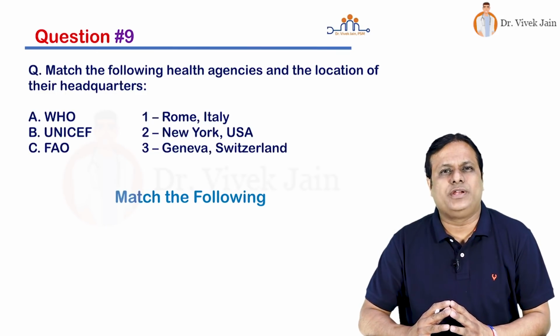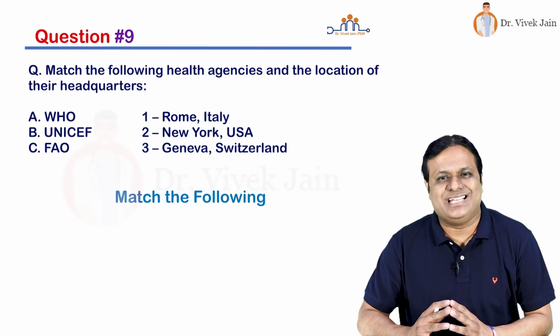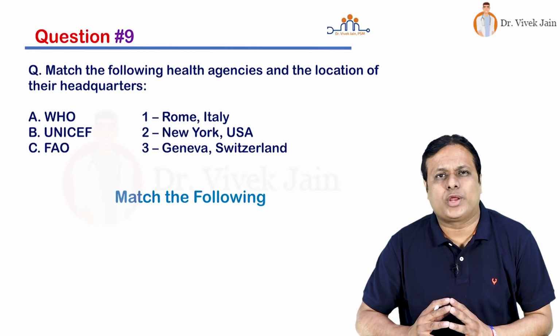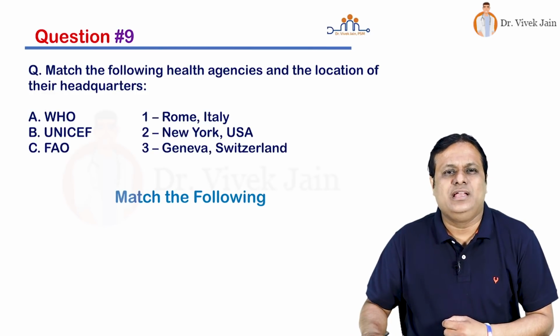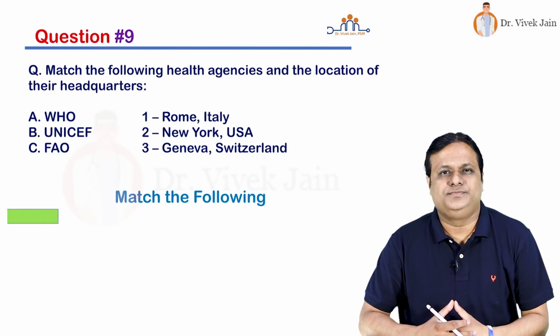Friends, now we come to question number 9. It is match the following type of question. Match the health agencies and the location of their headquarters. A is WHO, B is UNICEF, C is FAO. Their headquarters are given as 1, 2, 3. 1 is Rome, Italy. 2 is New York, USA. 3rd is Geneva, Switzerland. And your time starts now.